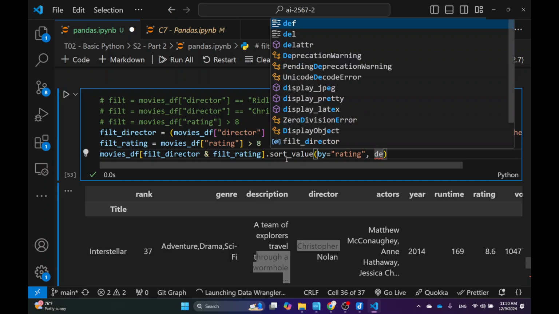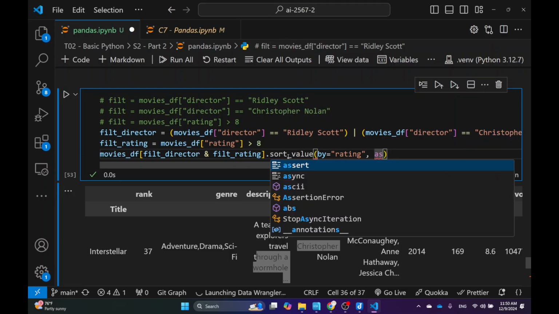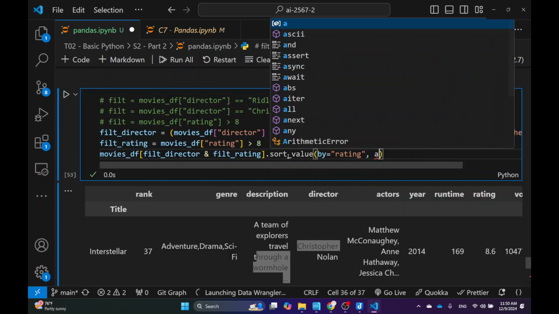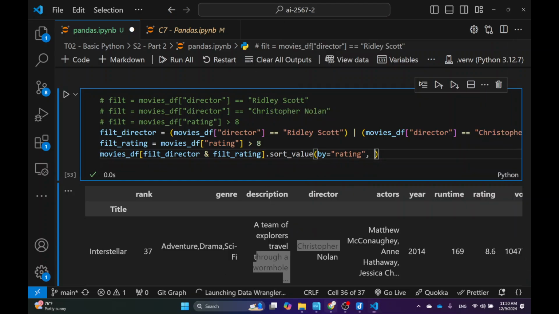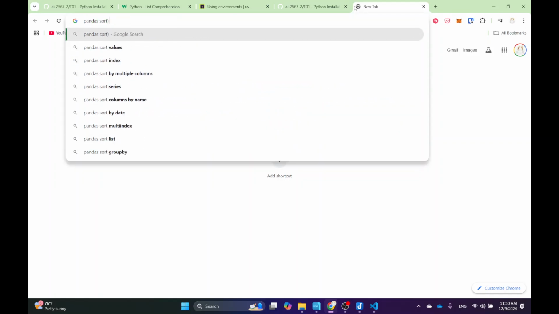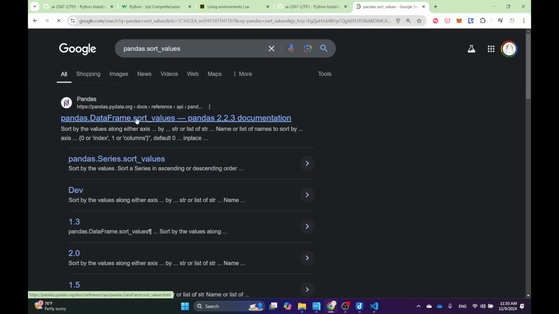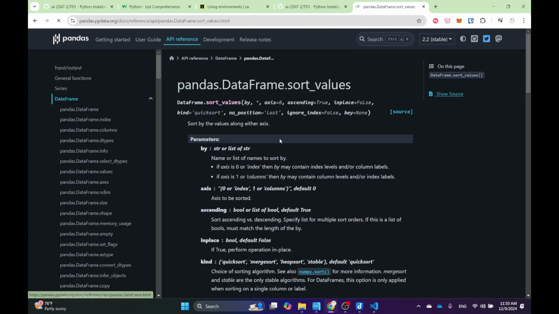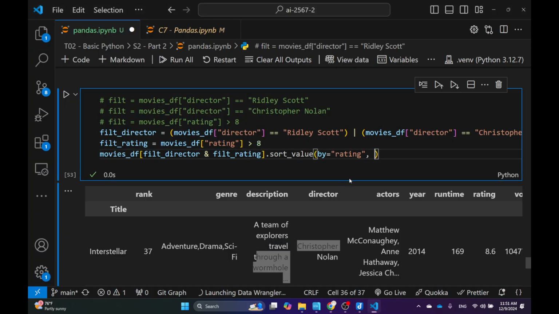I forgot the name of the option, so let me look it up real quick. Pandas sort value. Yeah, ascending. Okay, ascending equal to false. Okay, yeah, something like that.